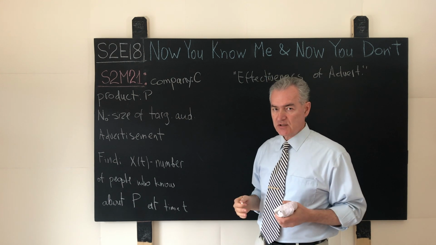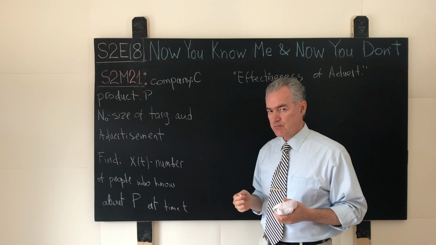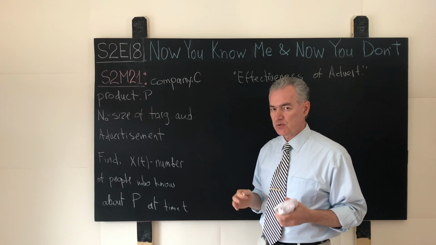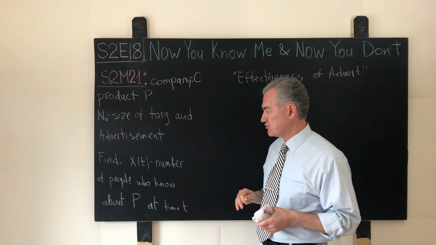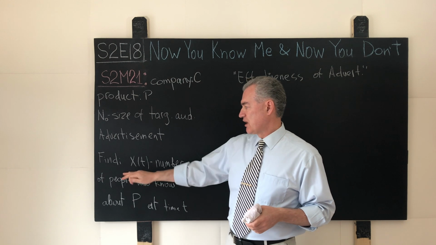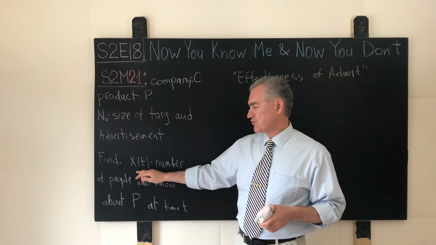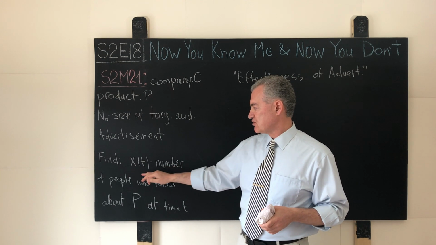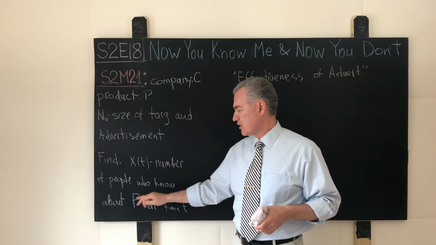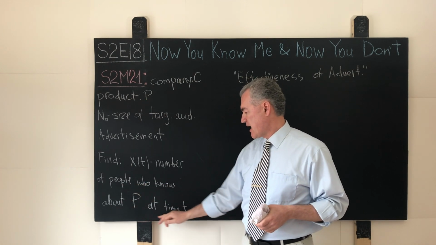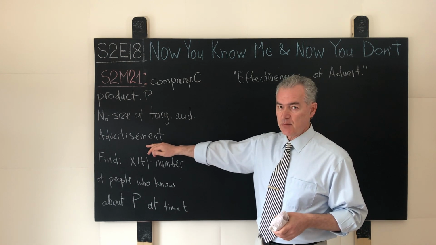And our objective is, again, to construct a certain equation. I will not say much about what type it is, but as a hint, it will be a slightly different type of equation compared to the equations that we constructed so far. So the objective is to construct a function x of t, where that function will tell us the number of people who know about the product P after the time t has elapsed since the advertisement campaign was carried out.